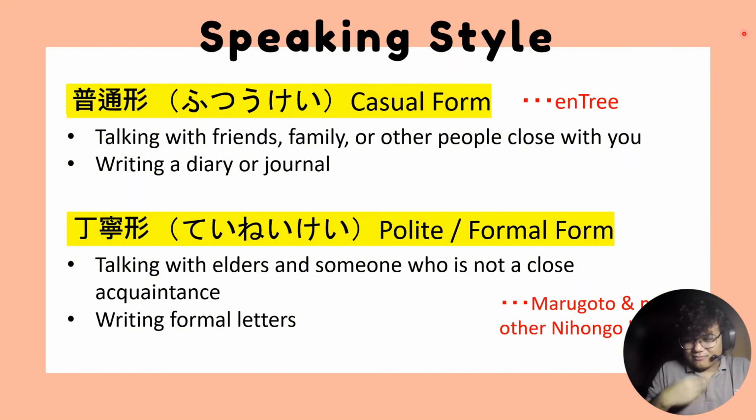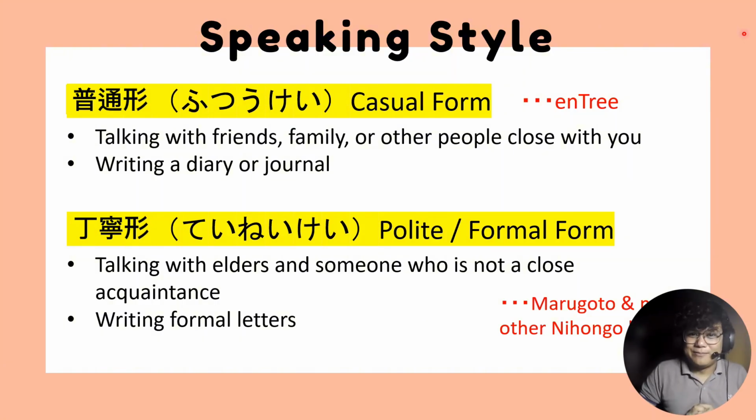And kung baliktad po, if you think about it in a different way, for example, when you're talking with your close friends, the correct speaking style for that is casual form. But if you're talking to them in polite form, it will establish a wall. Okay, what I'm trying to say is, if you're being too polite with people, it might mean that you are not trying to build a closer relationship with them.